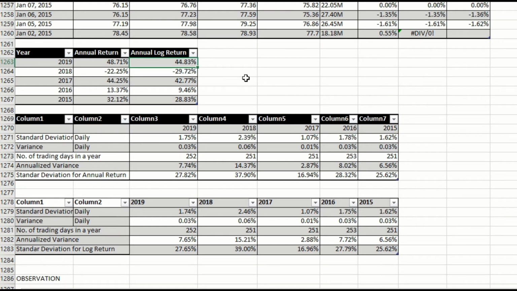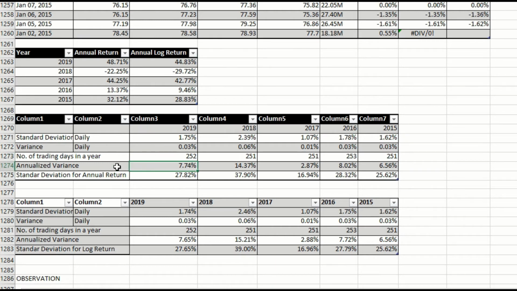Okay, so for the next question, we need to find the standard deviation. For standard deviation, it is divided into two: firstly, standard deviation for annual return, and then standard deviation for log return. For both, the steps are the same. Firstly, we find the standard deviation for daily, and the formula is the standard deviation of the population of the daily return throughout the year. And then for the variance, we just need to raise to the power of 2 the result we get for the standard deviation daily, and then the number of trading days in a year for each year.